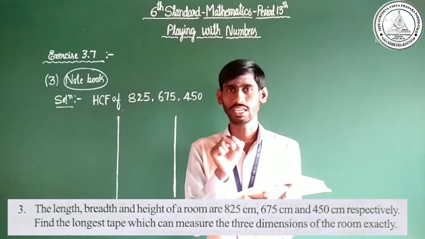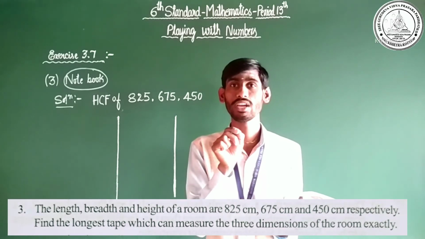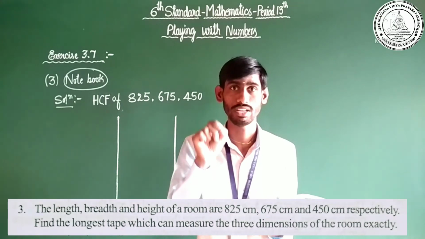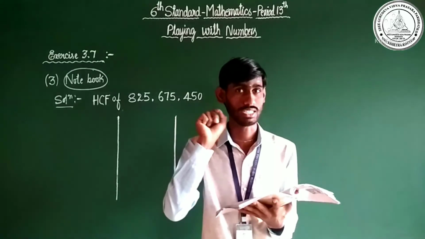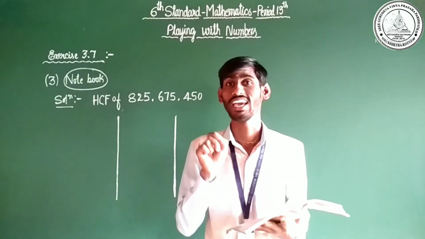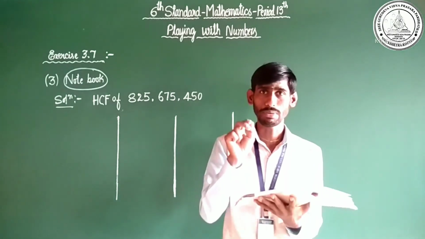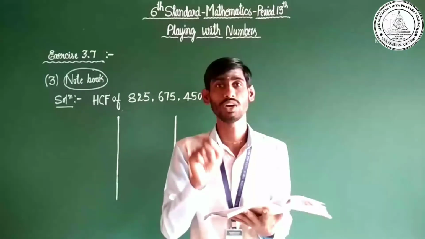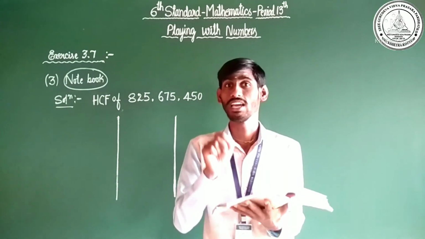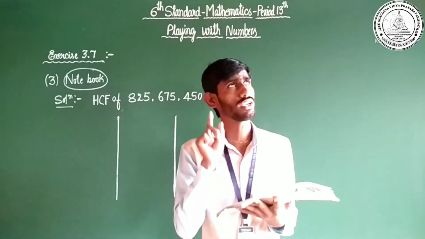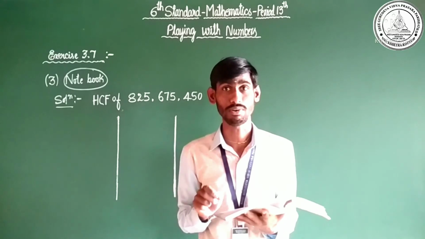Observe very carefully in the given sentence. There is a specific word, longest. Longest is nothing but highest, biggest. Highest, longest, biggest, it indicates we need to find the HCF, the highest common factor. Please observe specific words while you are reading a question. These types of specific words help a lot in deciding whether we need to find the LCM or HCF. Be careful with these words.